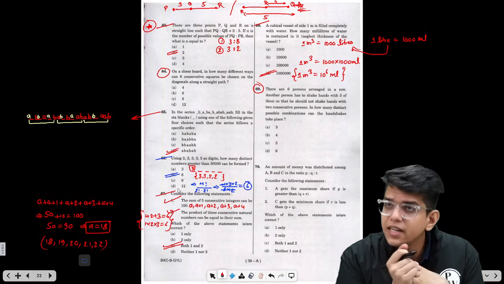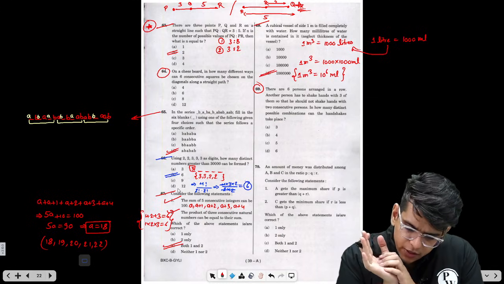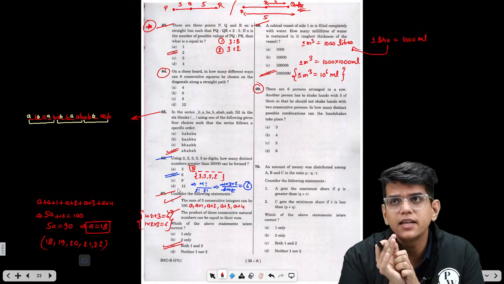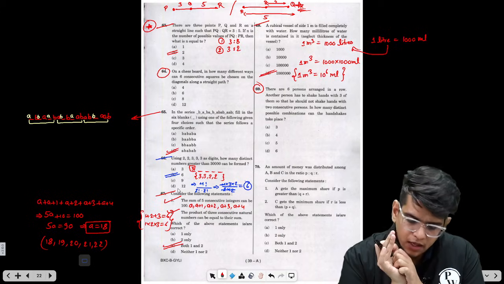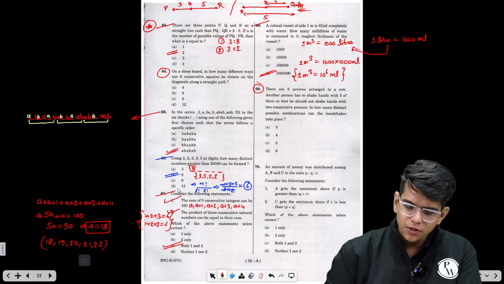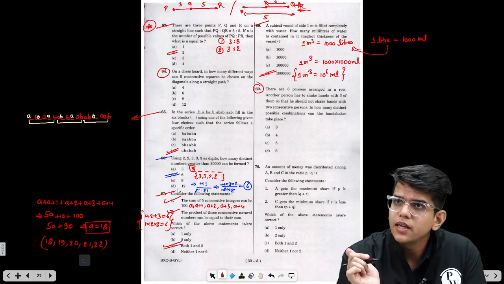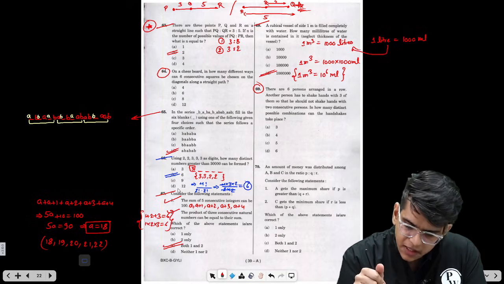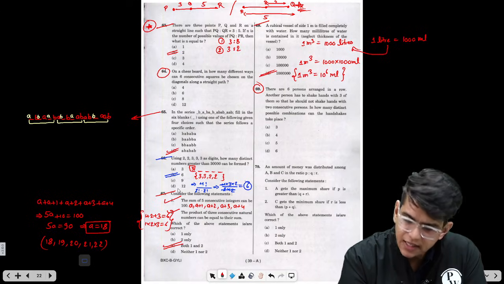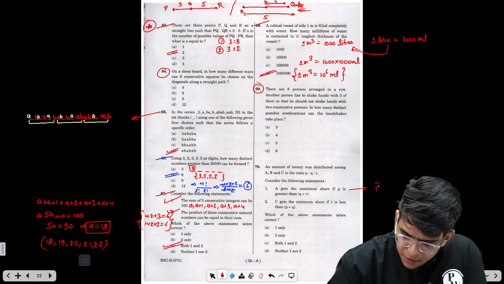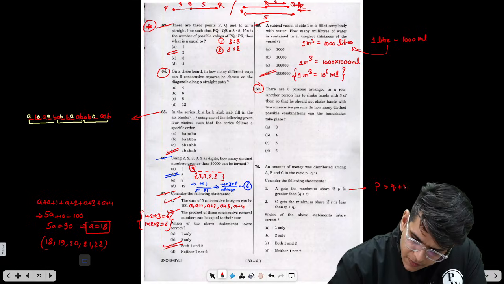Let's check if we can do question number 70. Now question number 70 may look easy, right? But it is a bit tricky. How? An amount of money was distributed among A, B, C in the ratio PQR. A gets the maximum share if P is greater than Q plus R.